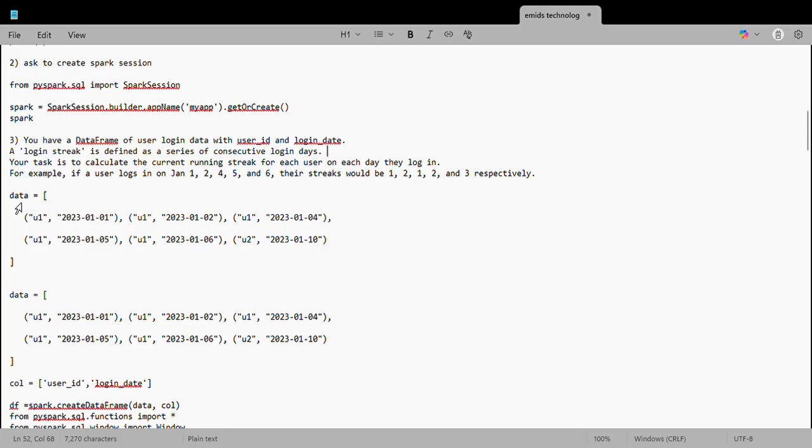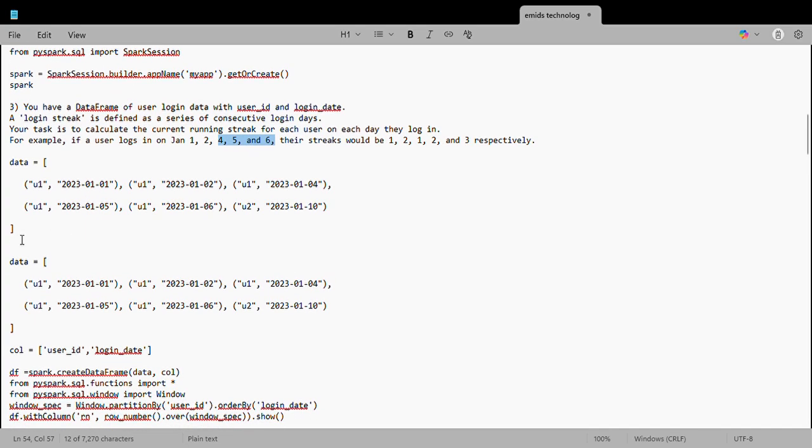For example, if a user logs in on January 1, 2, 4, 5, 6, then their streak would be 1, 2, and as the 3 is absent, it will start again with 1, 2, 3. I hope by seeing this data you'll get the idea. The login dates were consecutive, that's why the streak also went consecutively. When it broke at the third, it started again with 1. For 4, 5, 6, it went 1, 2, 3. That is what I needed to perform.